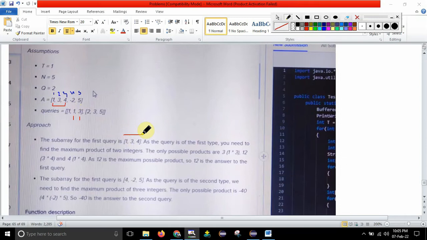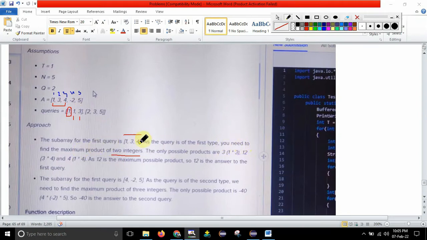Fine. Understood? Okay, fine. Now, as the query is of the first type, you need to find the maximum product of two integers. You can see the first element here is 1. In the sense, it is of the first type and you need to find the maximum product of only two integers. The possible products inside this 1, 3, 4 are: 1 into 3 will give 3.